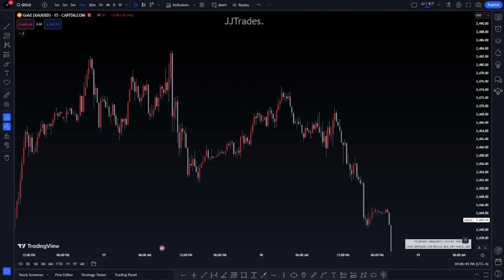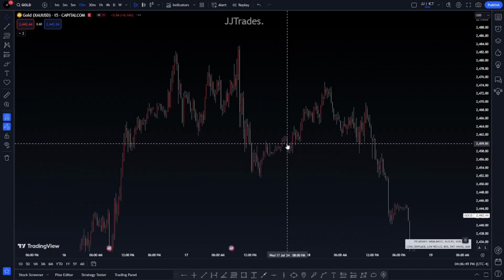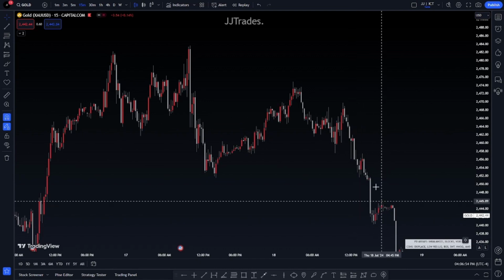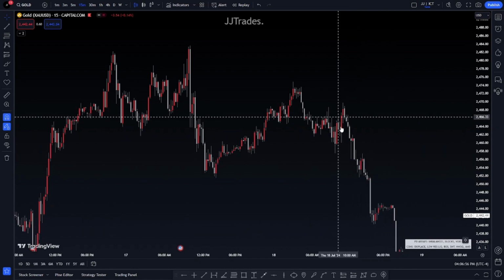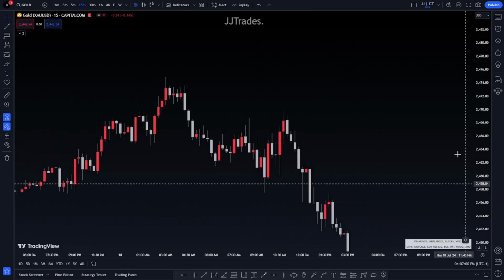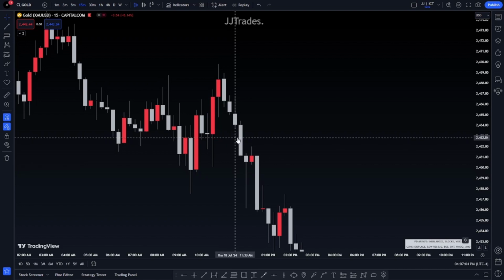So this video will probably be very, very short for that reason. Let me show you what a change in state of delivery will be. You see how we have this little consolidation here, and then this big displacement move down, or bearish displacement, whatever you want to call it. If we zoom in here, you can probably see an order block right here, and you see a fair value gap. That's a change in state of delivery.